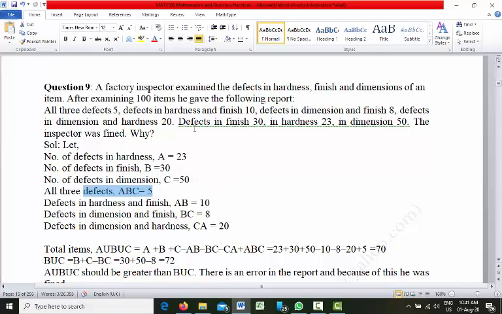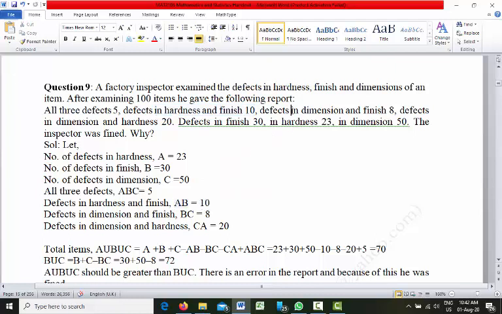Defect in hardness and finish: hardness means set A, finish means set B, so set AB is 10.